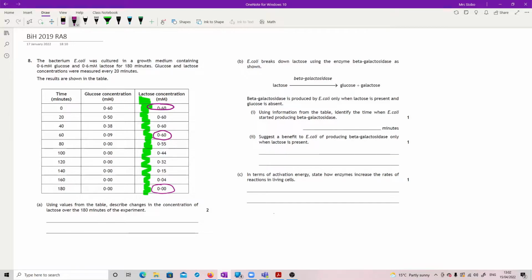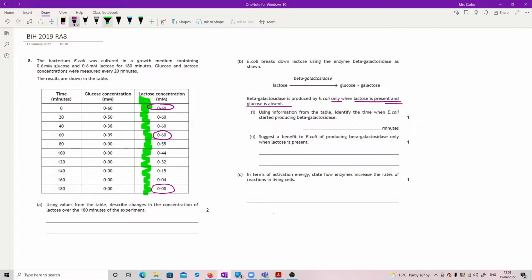E. coli breaks down lactose using the enzyme beta-galactosidase as shown. So lactose with beta-galactosidase gives you glucose and galactose. Beta-galactosidase is produced by E. coli only when lactose is present and glucose is absent. Using information from the table, identify the time when E. coli started producing beta-galactosidase. Right, so only when lactose is present and, this is important, glucose is absent.